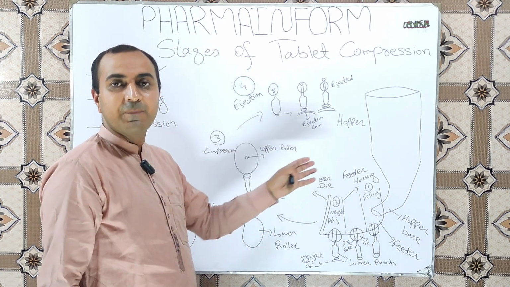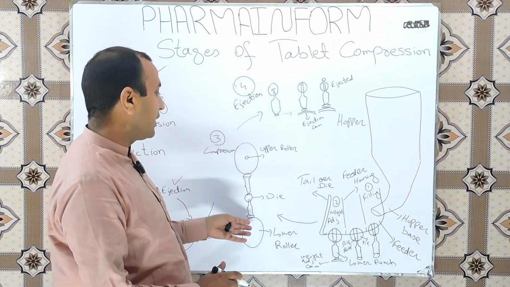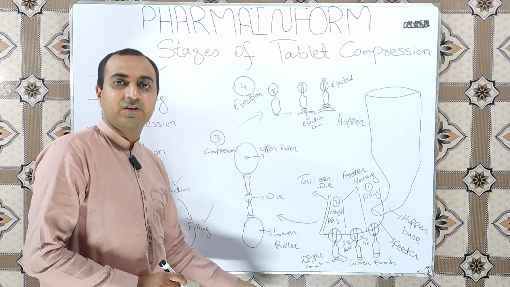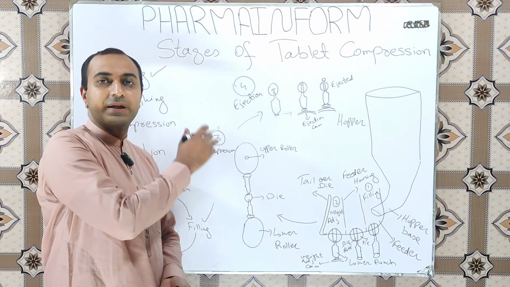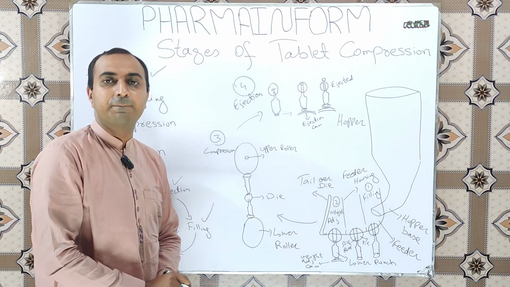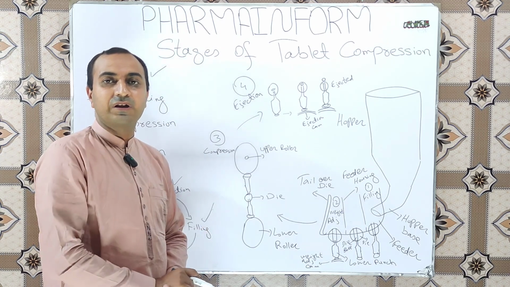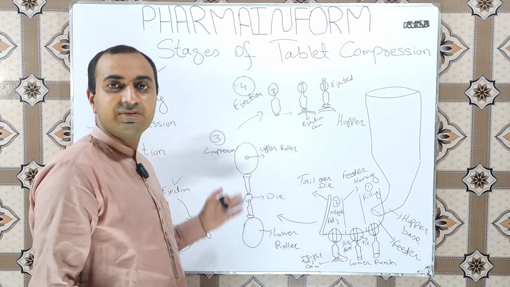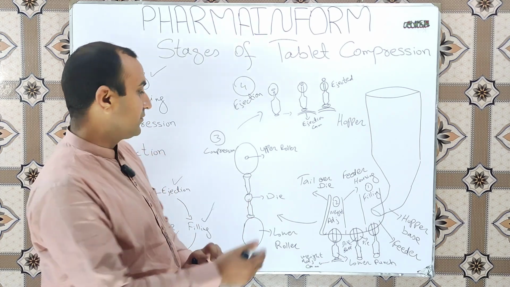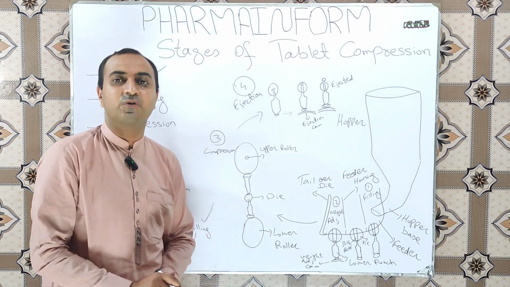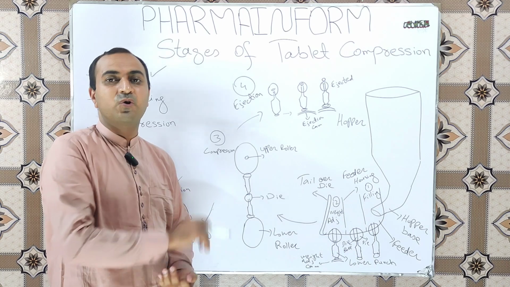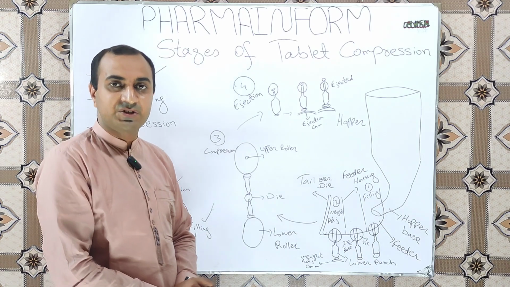And when our upper punch and lower punch pass through the upper compression roller and lower compression roller, the pressure is transmitted through the punches to the powders or granules and a tablet is compressed inside the die cavity. So this one is the third stage of the tablet compression, which is known as compaction or compression.